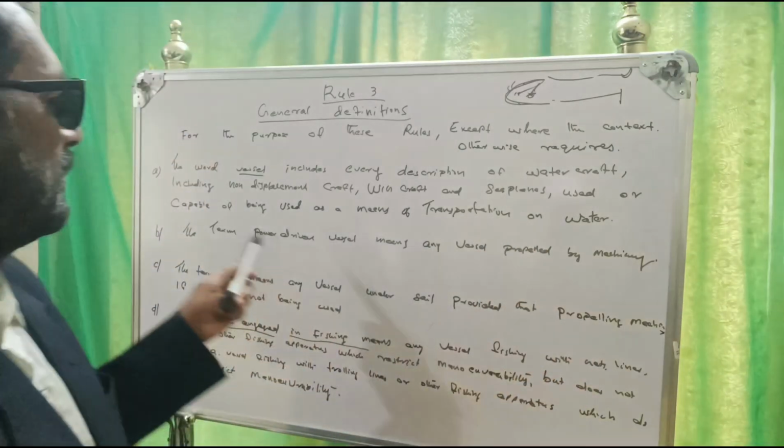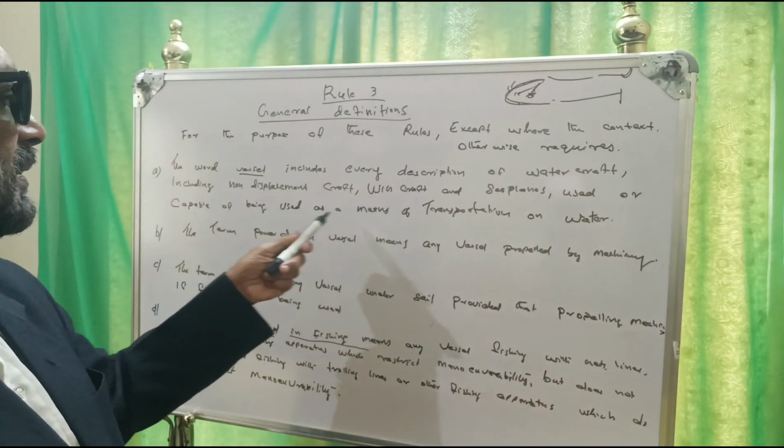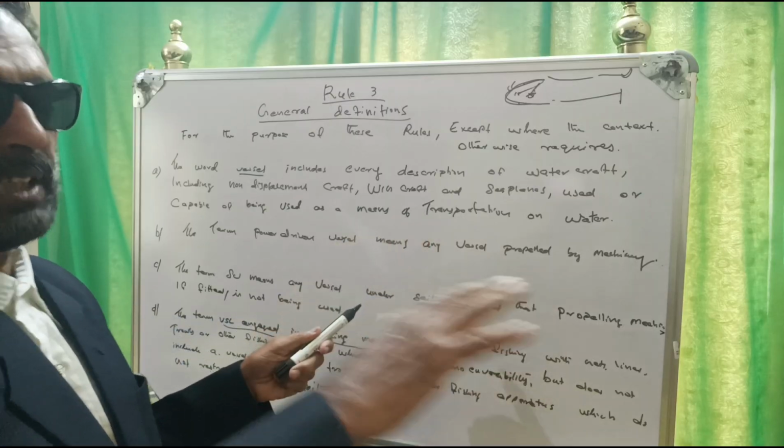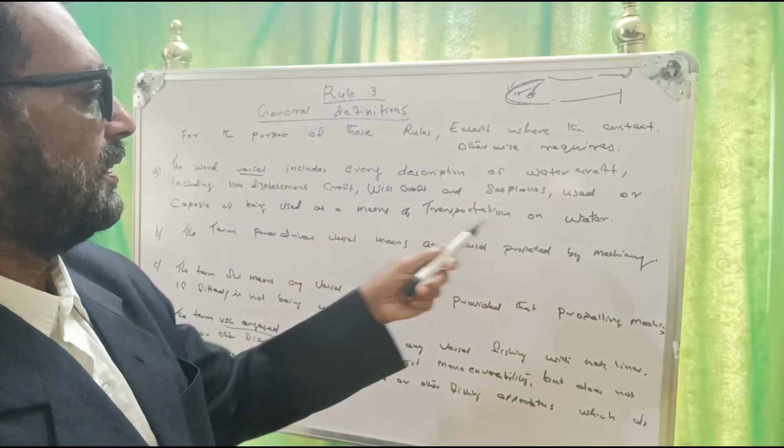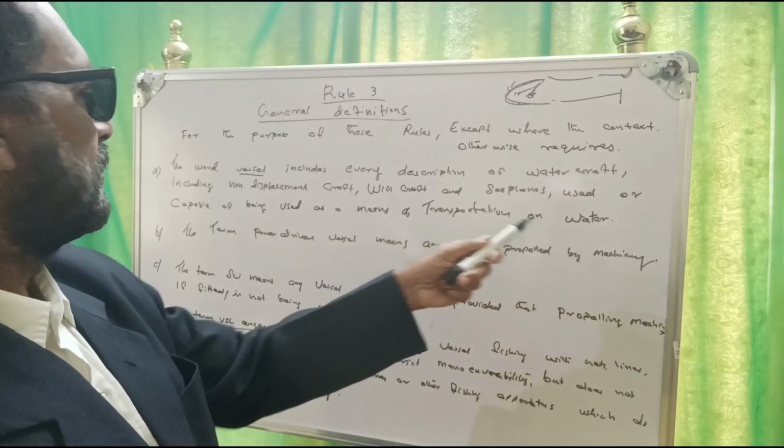On the water, being used for transporting goods, vehicles, or anything else. That is called transportation on water.